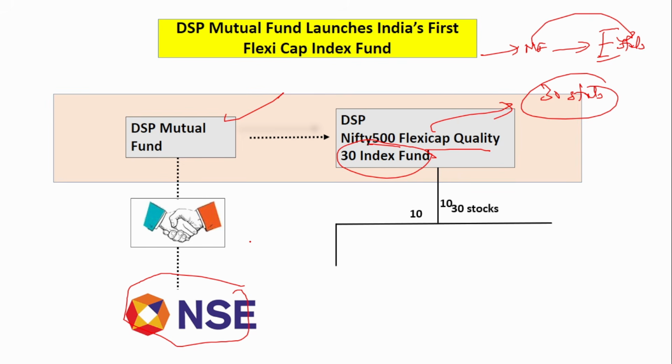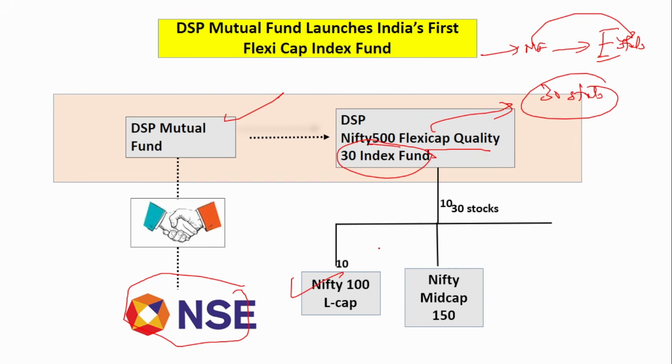Ten stocks have been picked from the Nifty 100 Large Cap, another 10 from the Nifty Mid Cap 150, and the last 10 from the Nifty Small Cap 250. Remember, 10 from large cap, 10 from mid cap, and 10 from small cap. This is how the 30 stocks are picked.